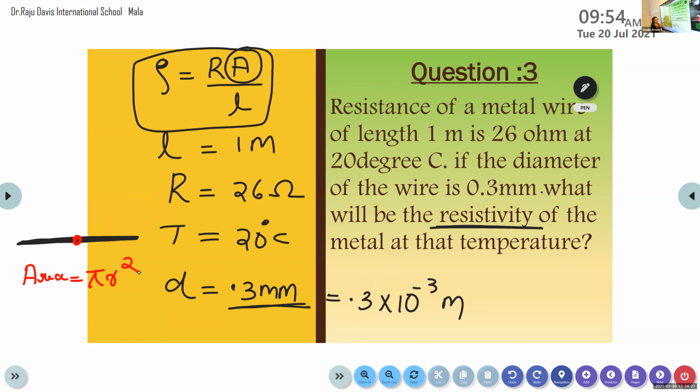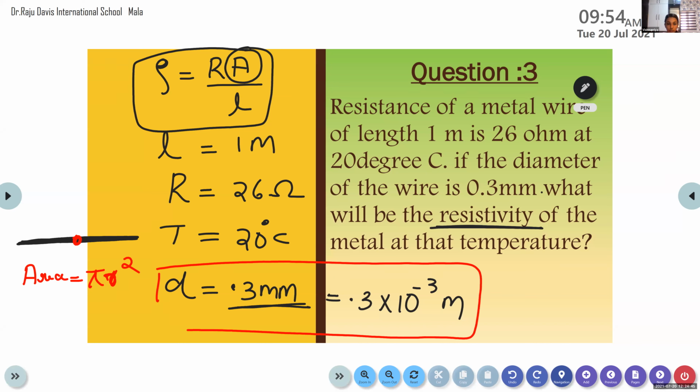Here r represents the radius, but is the radius given in this question? No. So how can we calculate the radius? Instead of radius, they provide the diameter. What is the relation between radius and diameter? Diameter by 2 is radius. Very good. R is equal to diameter by 2. So we can find the area.